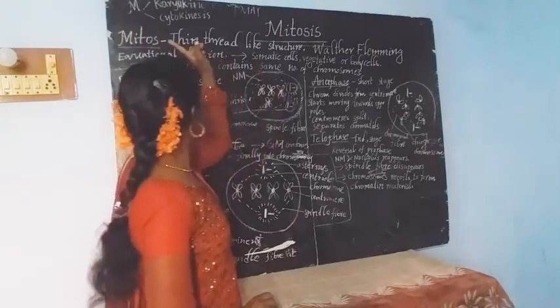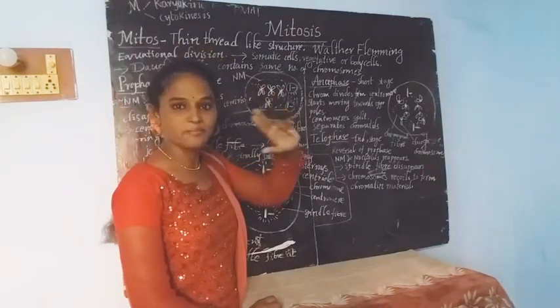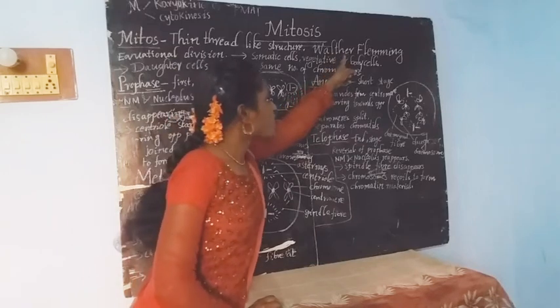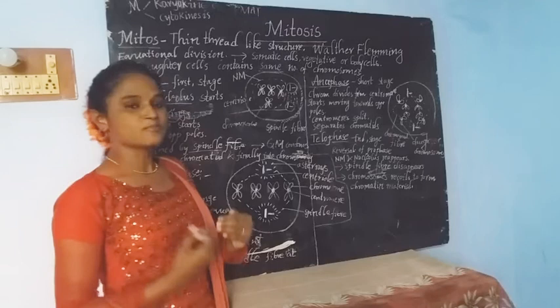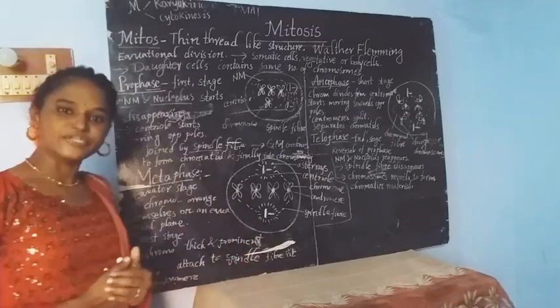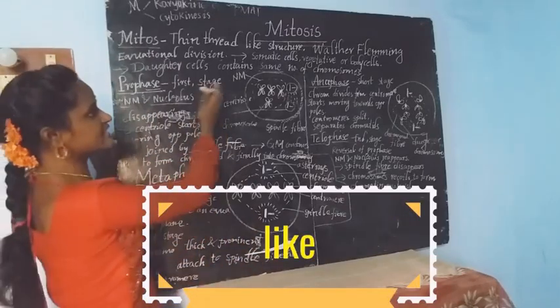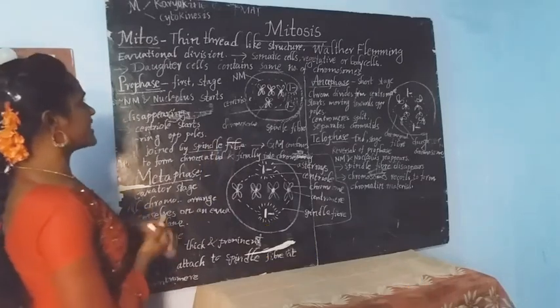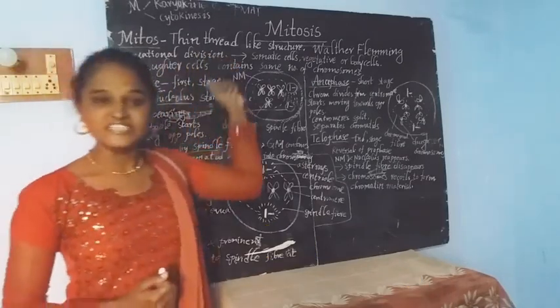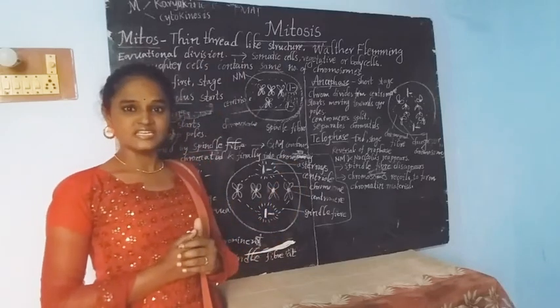The word mitos was first coined by a scientist called Walter Fleming. Walter Fleming first coined the name mitos, which means a thread-like structure. It is also called equational division.